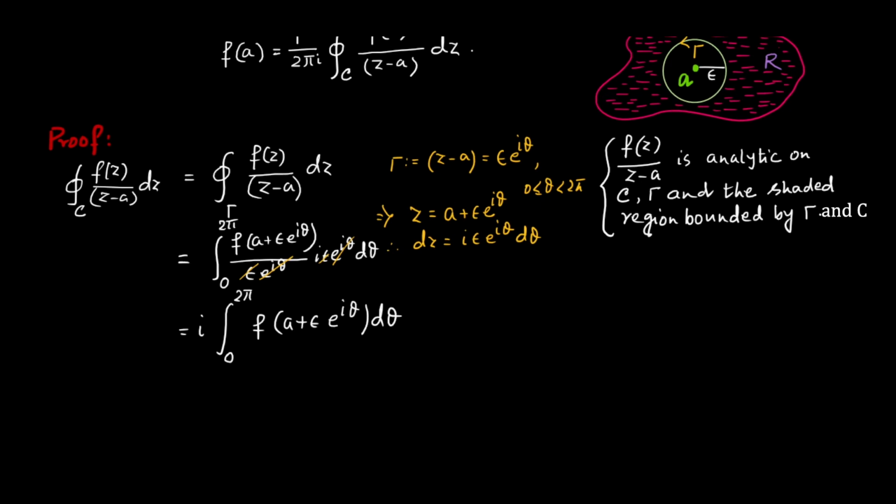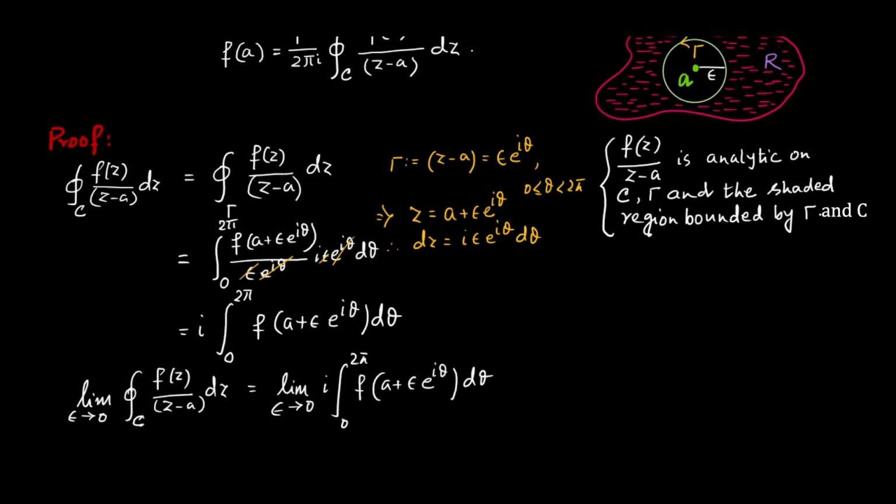Now, if we make the circle smaller and smaller, that means when this epsilon tends to 0, taking limits on both the sides, we get limit epsilon tends to 0, integration f(z) divided by z minus a dz is equal to limit epsilon tends to 0, i into integration of f of a plus epsilon e to the power i theta d theta. Now, taking care of the fact that this limit is on epsilon and the integration we are doing is with respect to theta, they're completely independent of each other.